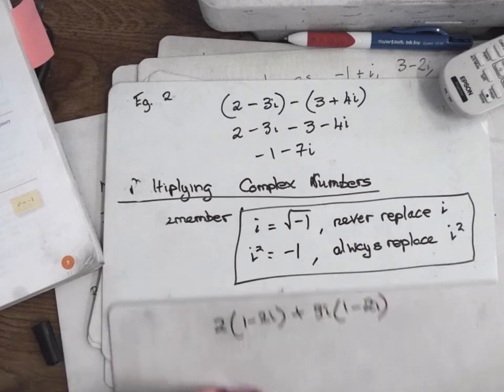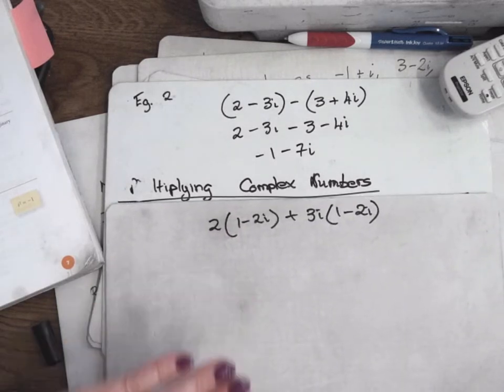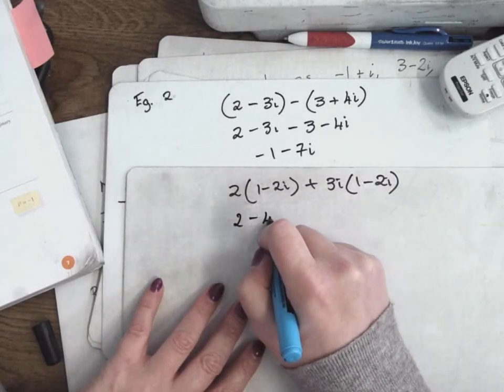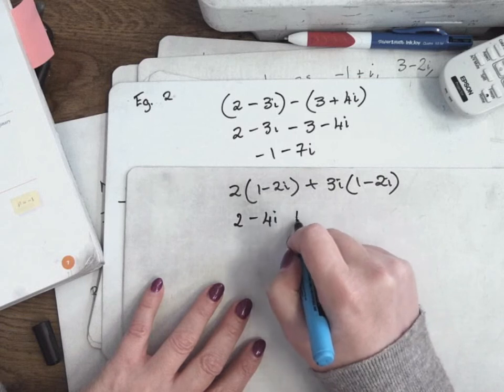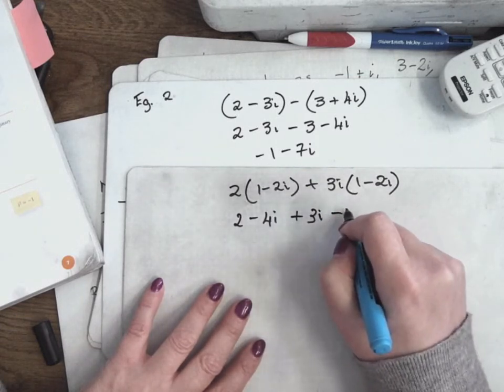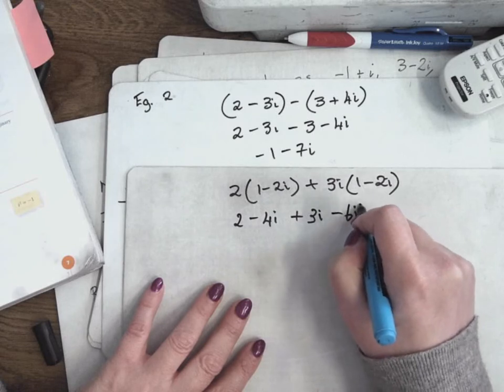Multiplying out, that's 2 minus 4i plus 3i minus 6i squared.